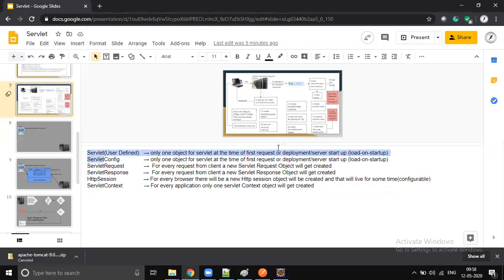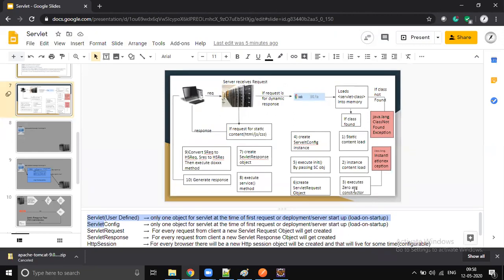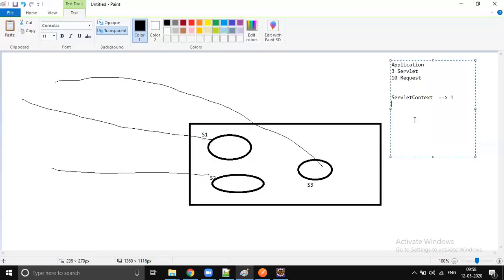Your servlet object is going to be created by the server only once, which can serve responses for multiple requests. So 3 servlets you have, then 3 servlet objects will be created. Correct. How many servlet config objects will be created? Exactly, for one servlet, one servlet config object will be created.